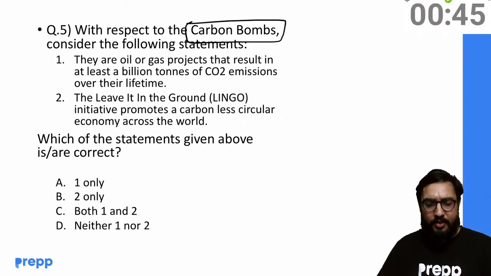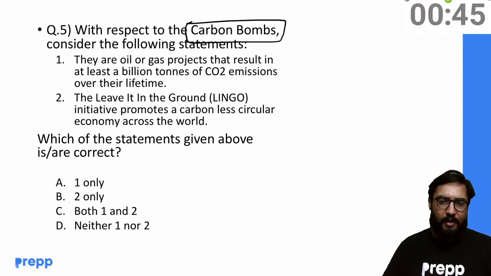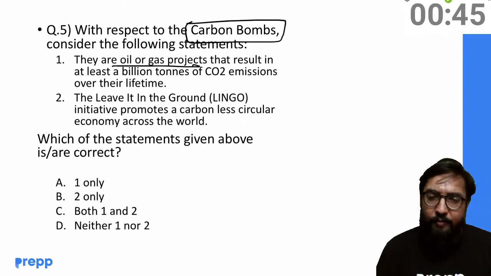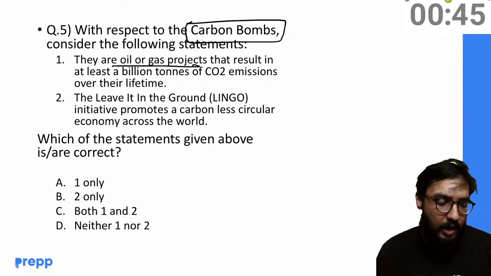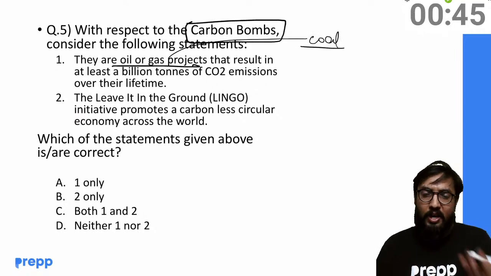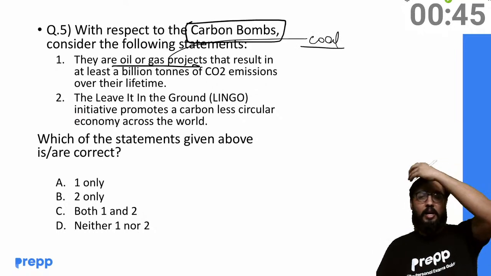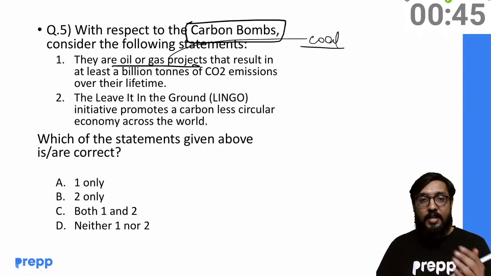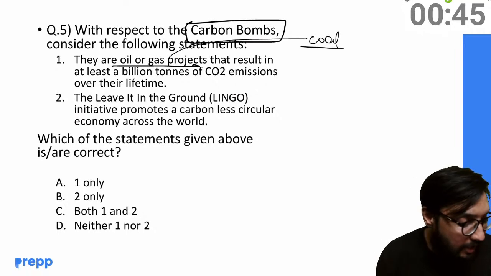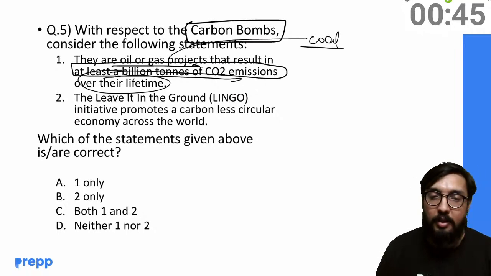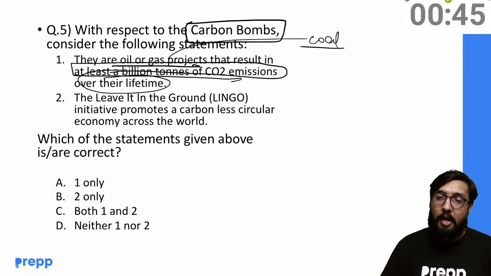So carbon bombs: if you see, these are oil and gas projects, or even other fossil fuel projects that could include coal, right? So coal mining project, or crude oil extraction project, a natural gas extraction project. Now these are such projects that would result in at least 1 billion tons of CO2 emissions over the lifetime. So these are known as carbon bombs.